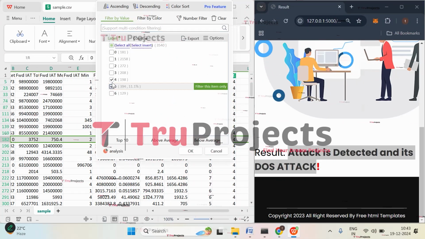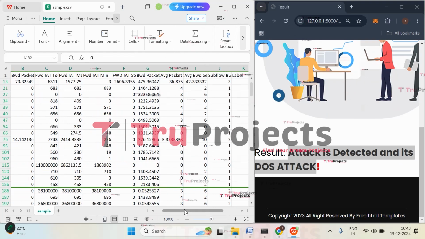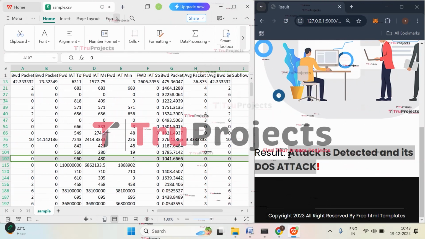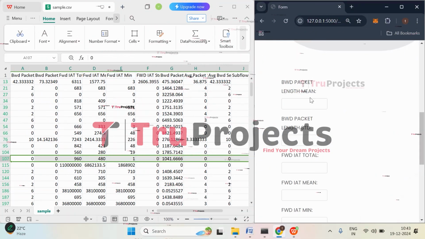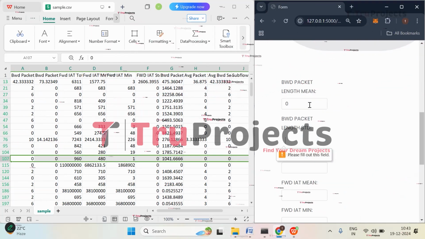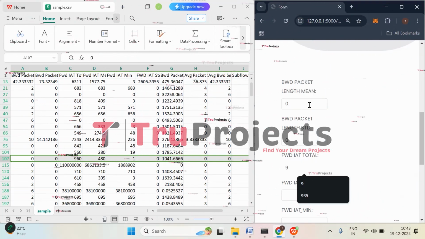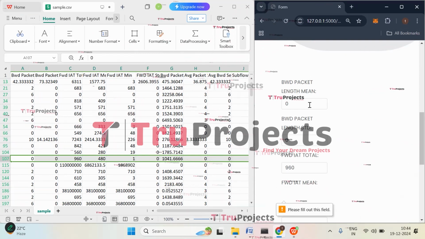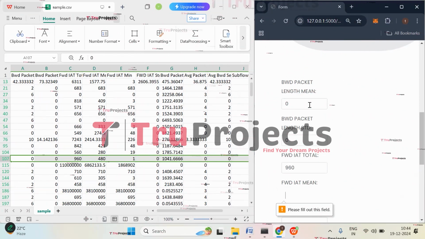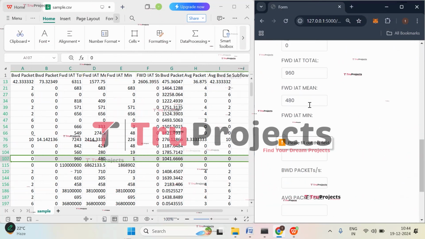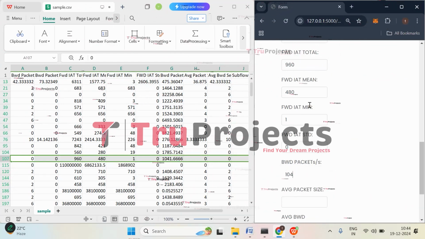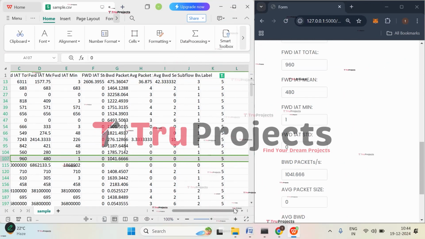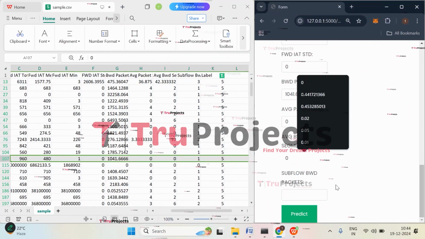Now let's check with the class 5. So let's try with this case. Click on prediction. Here the first two values, that is backward packet length mean and standard deviation, are 0 and 0. Forward total length is 960, forward IAT total is 480, and the next one is forward IAT mean is 1, standard deviation is 0. The next one is 141.6, and the next values are zeros, and the last one is 1.